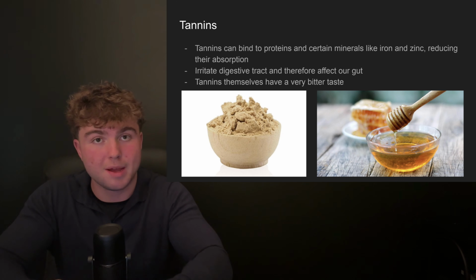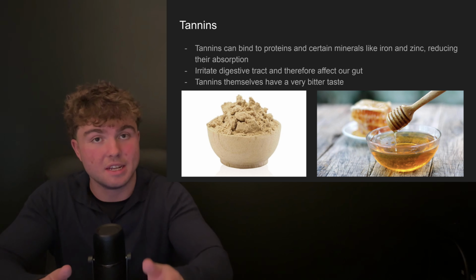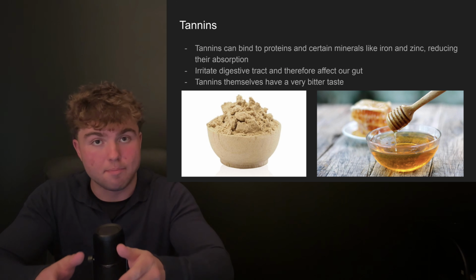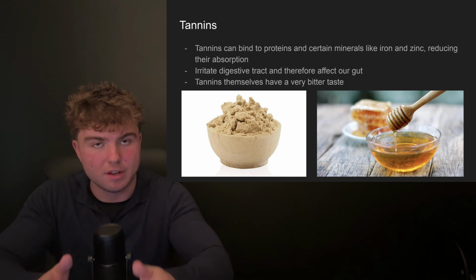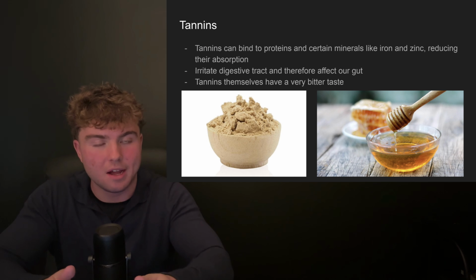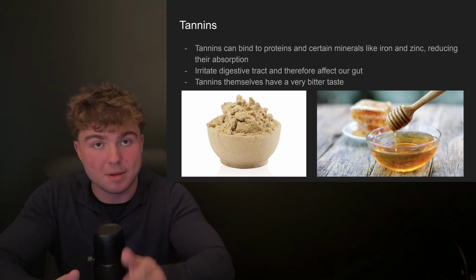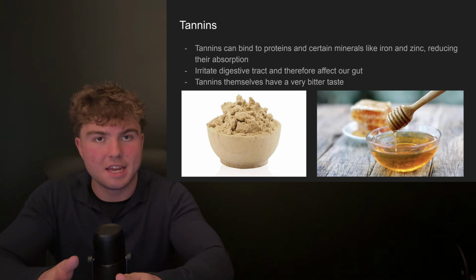The first we're going to talk about is tannins. Now, tannins are present in many vegetables, but they're also present in many flowers. How tannins work is they bind to proteins and minerals and prevent their absorption. They also irritate our gut, which can cause inflammation. Now, tannins by themselves have a very bitter taste, and as we all know, when something tastes bitter, it's our taste buds' way of saying to us, don't eat this.